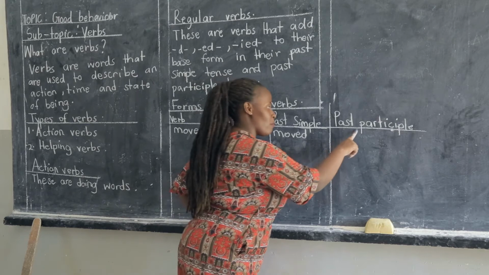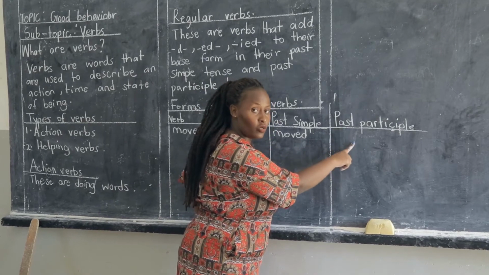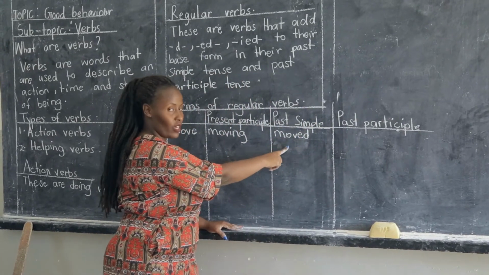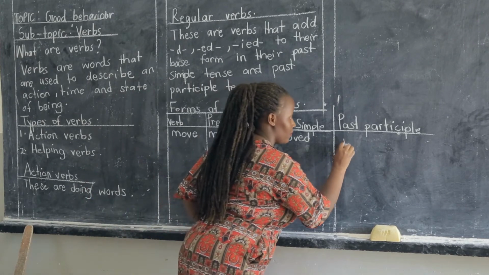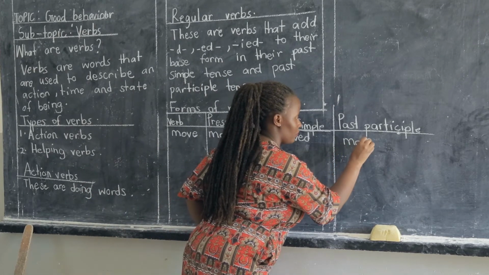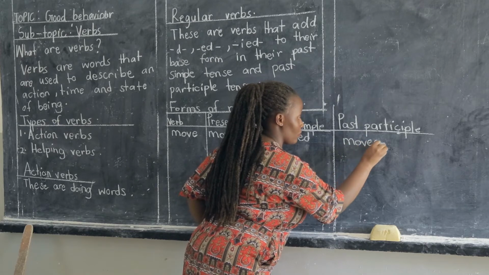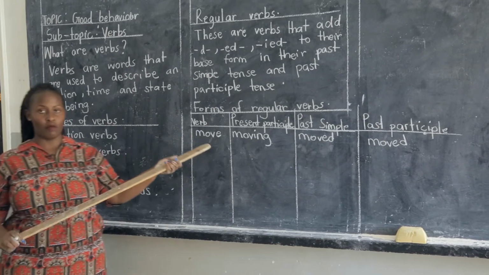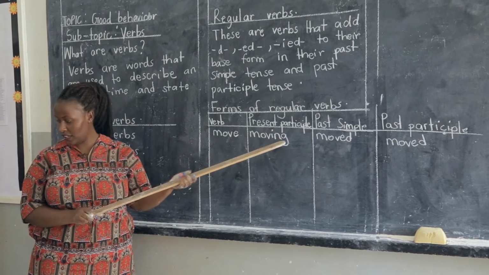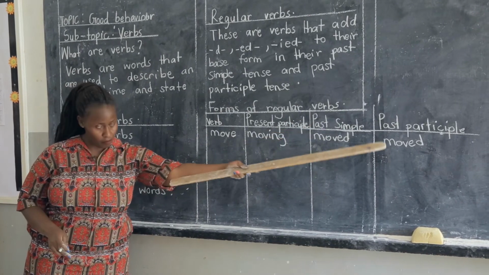The same in the past participle, it is going to stay as moved because we are simply adding D to the word. So that is the first example: move, moving, moved, moved.